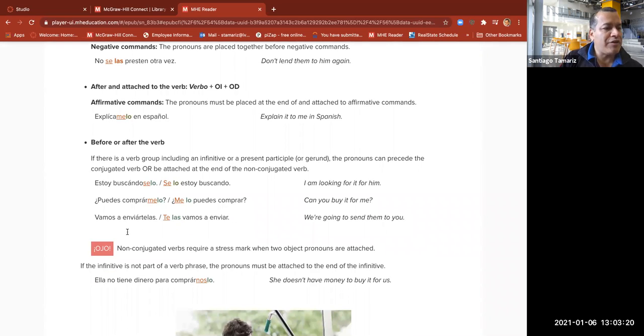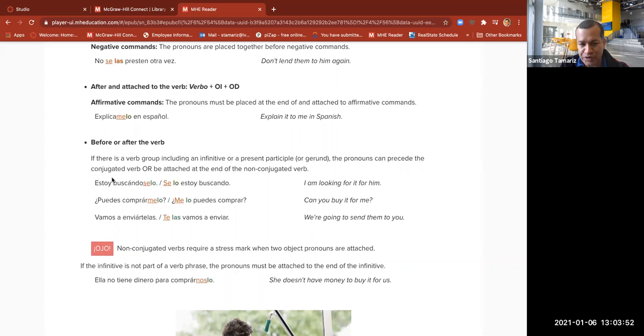Before or after the verb. If there is a verb group including an infinitive or a present participle, the pronouns can precede the conjugated verb or be attached to the end of the non-conjugated verb. I know too many rules, I understand, but don't worry, we're going to do it step by step. Bien, estoy buscándoselo, because we have two verbs, estoy and buscando.